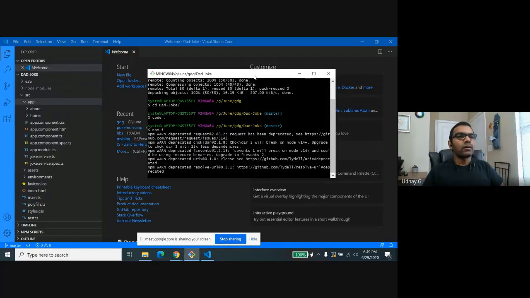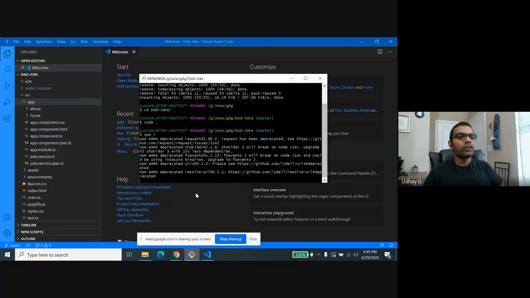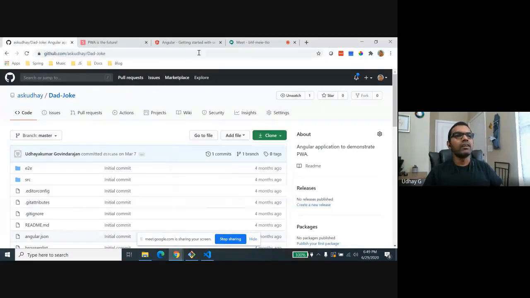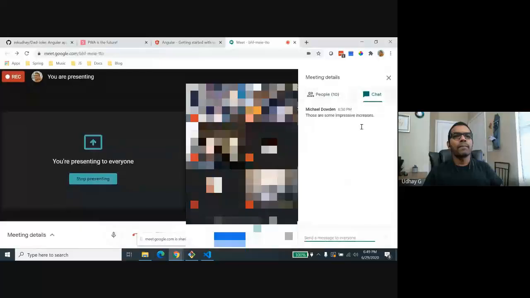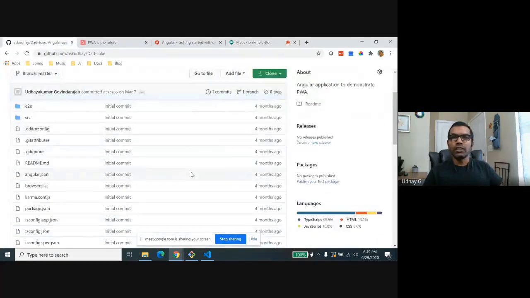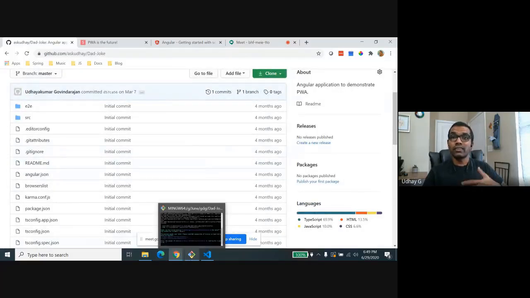It's going to take a couple seconds to download. And in the meantime, I will just share this link in the chat window for my repository. You can just take a look. You can copy this link and store it for now, or you can clone it on your machine as well. You can try it from your machine, how it works. And you can follow me to create the PWA if you would like to.